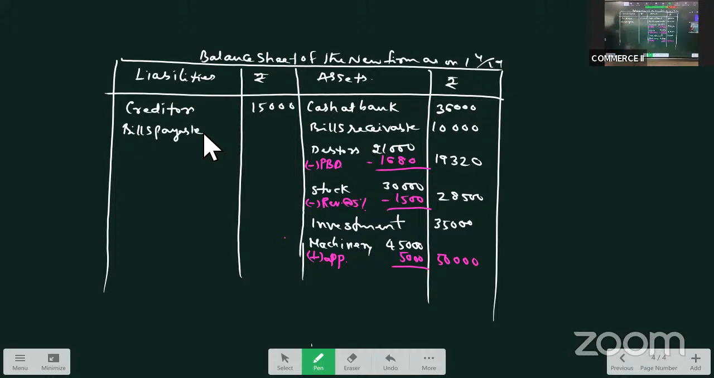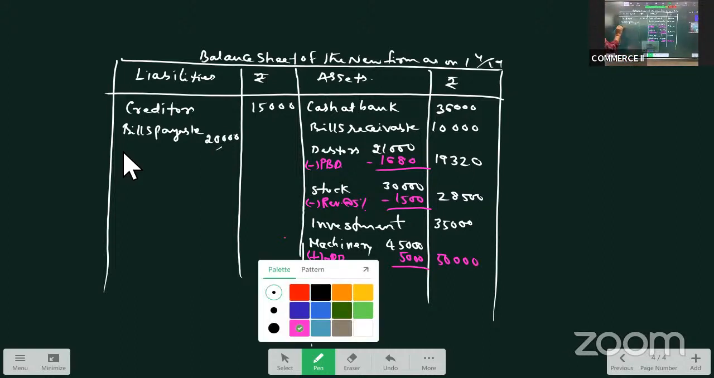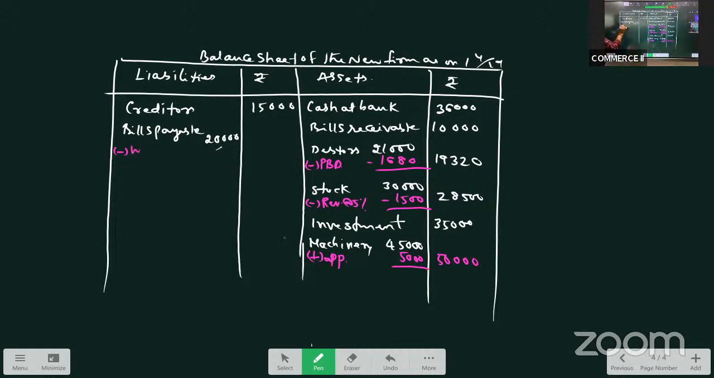Bills payable is given as 20,000. Shall I take 20,000? No, because there is an adjustment on that. Rupees 2,000 worth of bills we don't have to honor. We don't have to make the payment. So that amount is waived off. We don't have to pay 2,000. So we'll be paying only what? 18,000. Okay. Then we have general reserve.